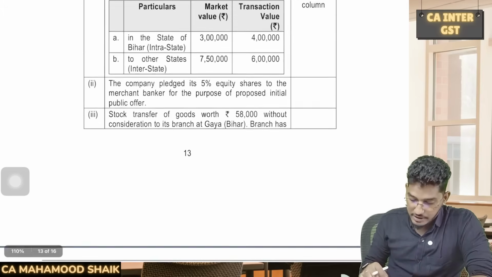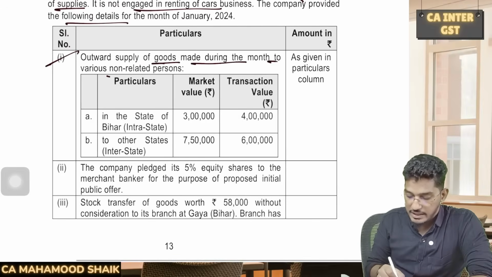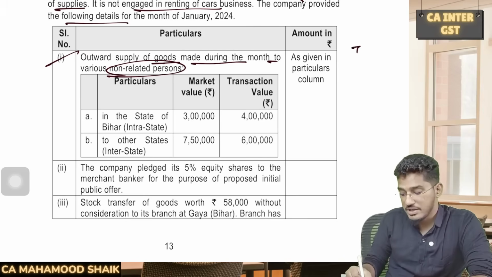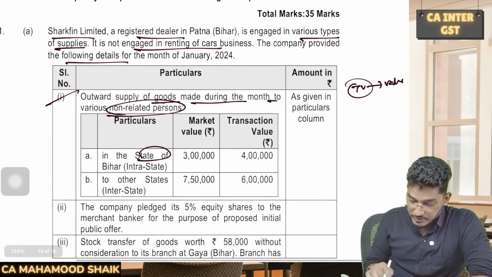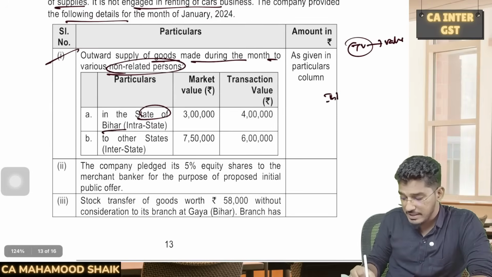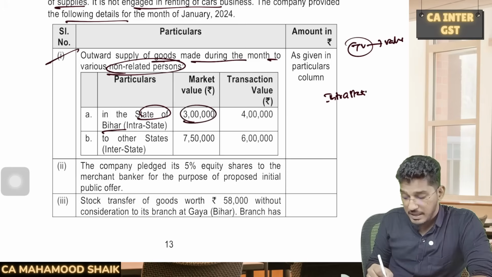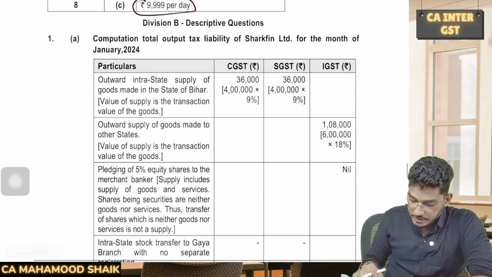So now let us have a quick look at what supplies they are trying to say. Number one, outward supply of goods made during the month to various non-related persons. See, if you are making a supply to an unrelated person, where price is the only consideration, the transaction value itself will be treated as the value of supply, right? In the state of Bihar, this supplier is also located in Bihar, that means intrastate supply. 3 lakh rupees is the market value, 4 lakh rupees is the transaction value. Which one do we have to take? In case of transactions between unrelated parties, we should always take the transaction value. So 4 lakhs will be our outward supply.